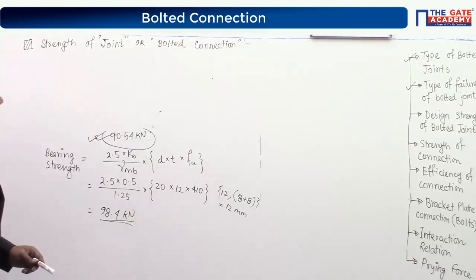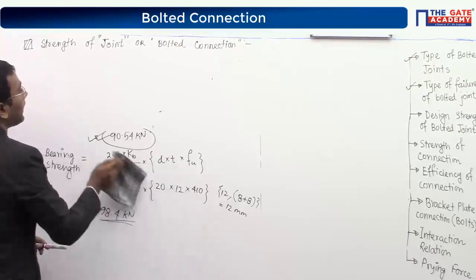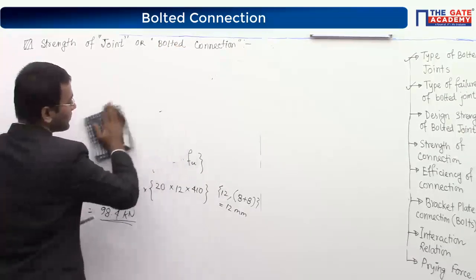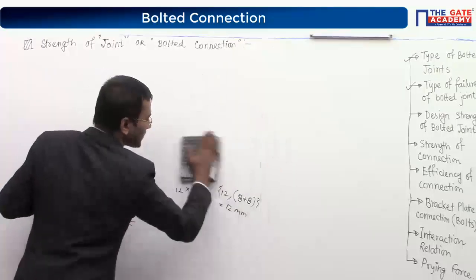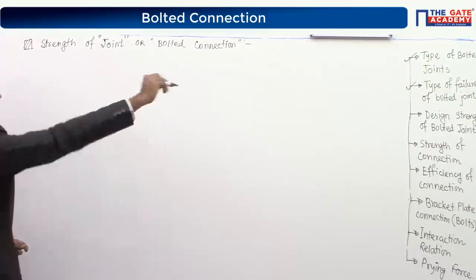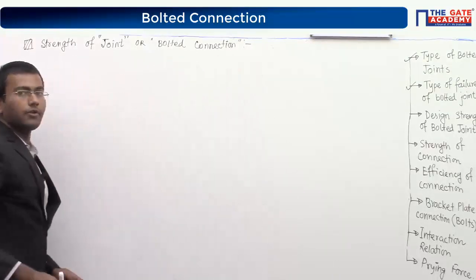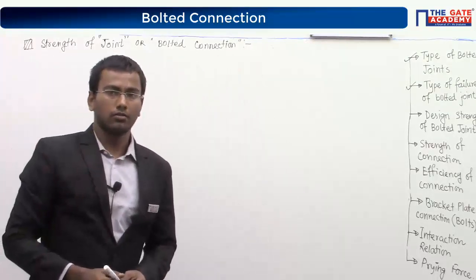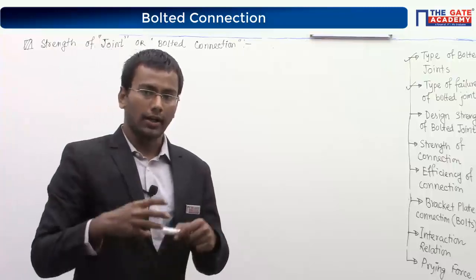Now see what is the difference between this and the joint connection strength. Suppose I talk about any type of connection connected by bolts.